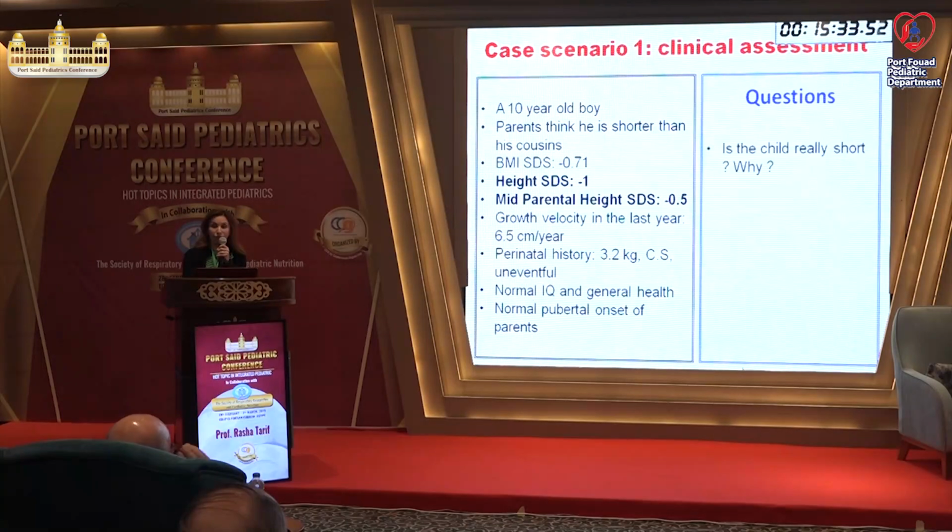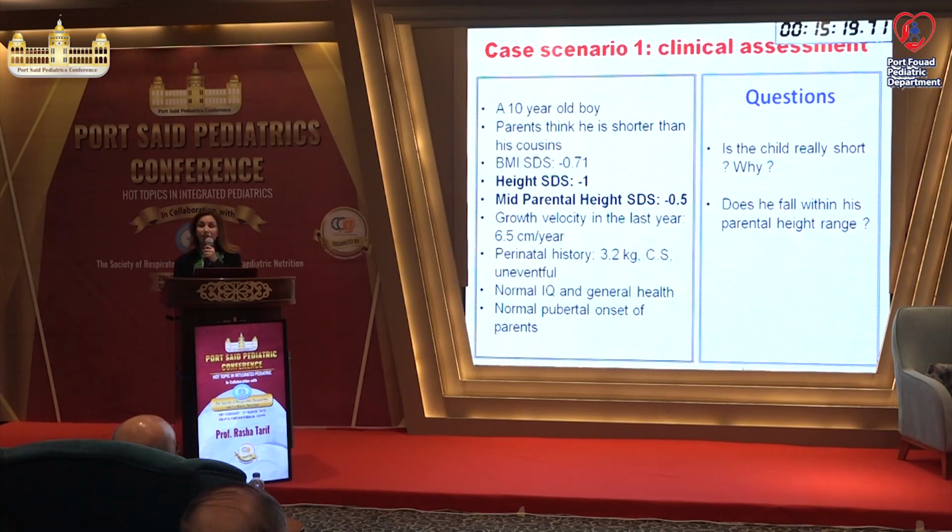Now, let's answer the question. Is the child really short or not? No. The definition is -2 standard deviation and the child is -1. I will not bother that his parents think that he is short, and this happens a lot. Okay. Does he fall within his parental height range? Remember, we said it is allowed to have 2 standard deviation difference from the parents. So, is he falling within it? He is at -1 when we subtract it from -0.5. There is only 0.5 SD difference. This is normal. So, he is falling within his parental height range.